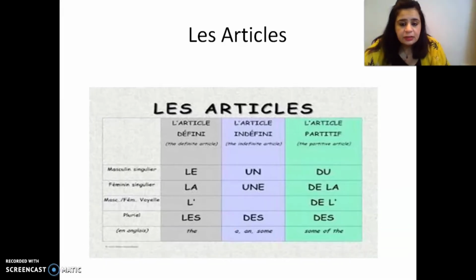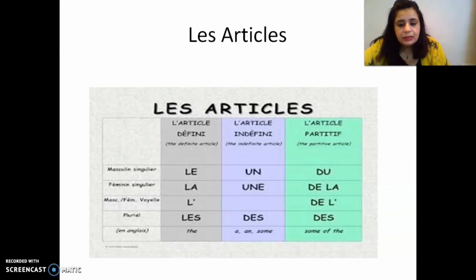Article défini is le, la, l', les. L apostrophe is because if the word is starting with a vowel, then we'll put l apostrophe. In article indéfini, there's un, une, and des, a, an and some. And article partitive is du, de la, de l', des. Some of the. So we'll again revise that.